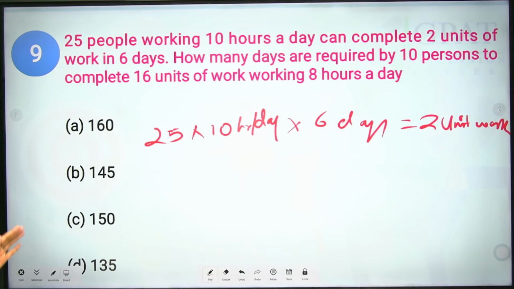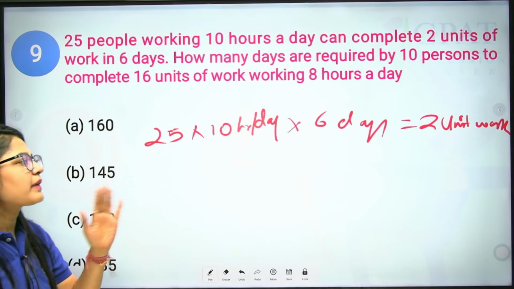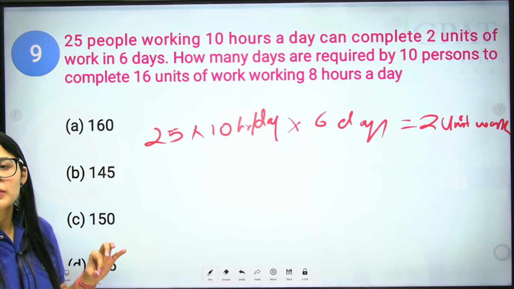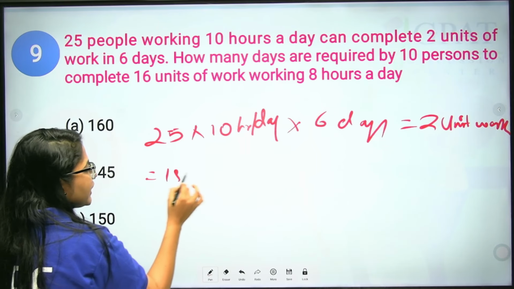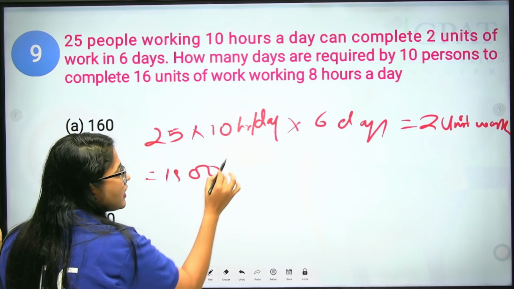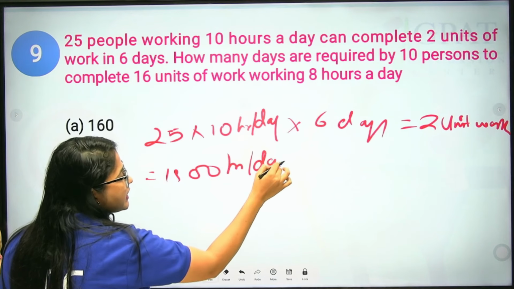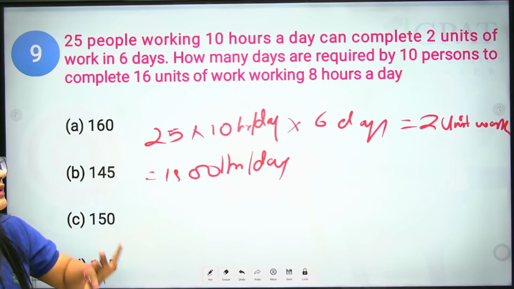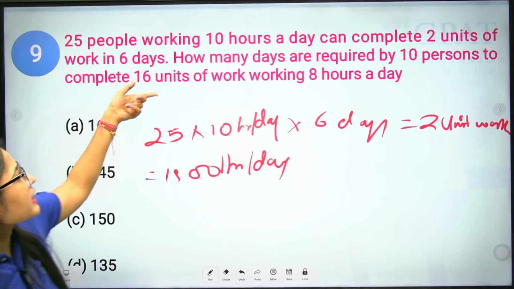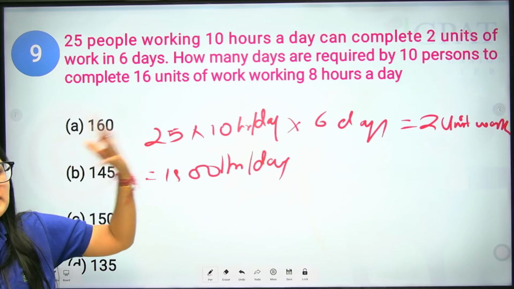So 25 multiplied by 10 multiplied by 6. Once you do the calculation, you will get the value of 1500 person hours per day. Clear? Man hours per day. So this will be the correct equation for this. Now we need to find the value for 16. So how do we solve the question?